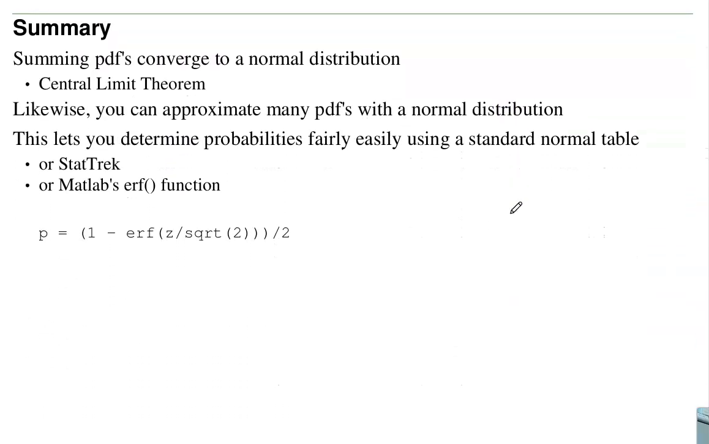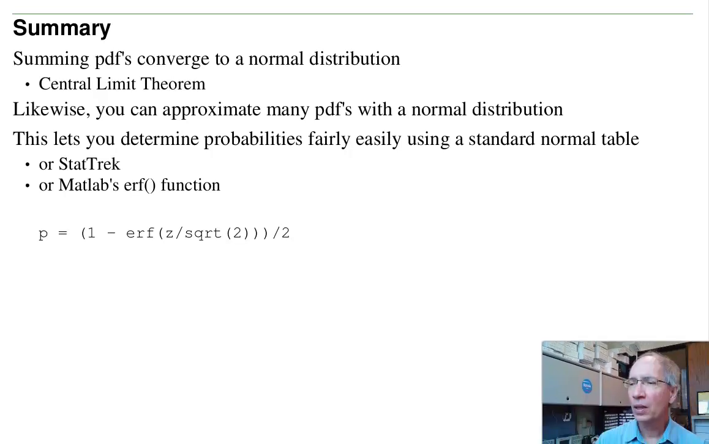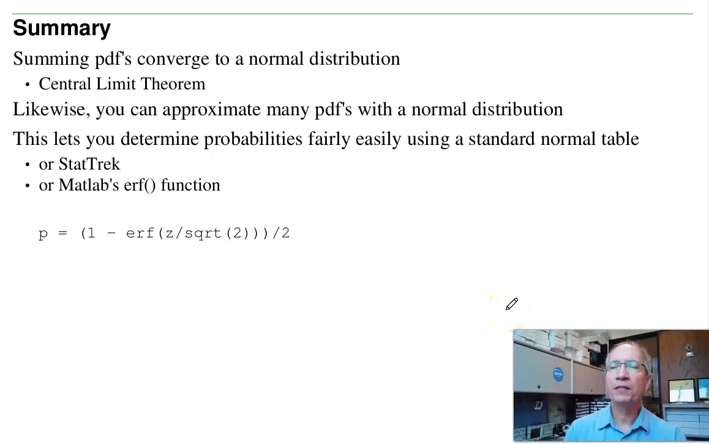So in summary, when I add PDFs, they converge to the normal distribution. That's something we've seen over and over again. We keep on seeing that standard normal curve. Likewise, I can approximate many PDFs with a normal distribution. This lets you determine the probabilities fairly easily using a standard normal table or StatTrack. Or you can also use MATLAB's error function. Given the z-score, convert that to a probability. This is the area of the tail.